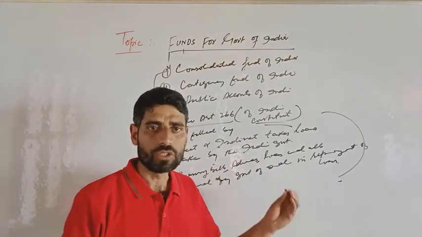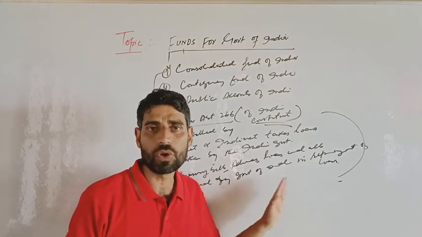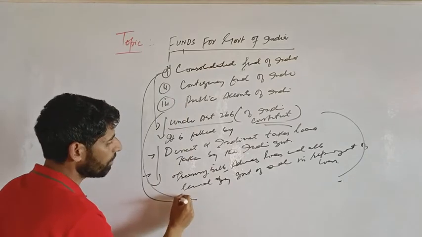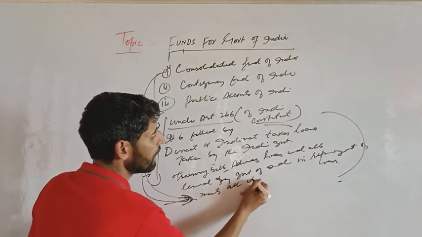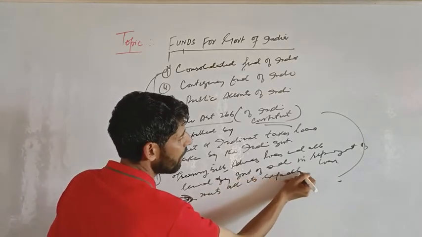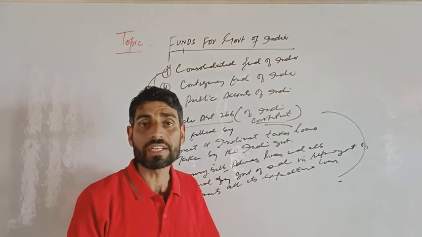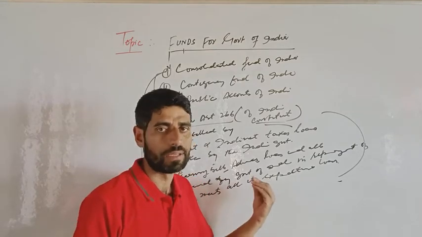The government of India meets all its expenditure from the Consolidated Fund of India.